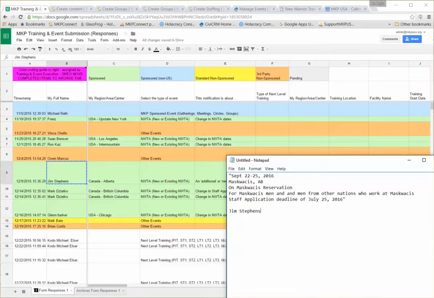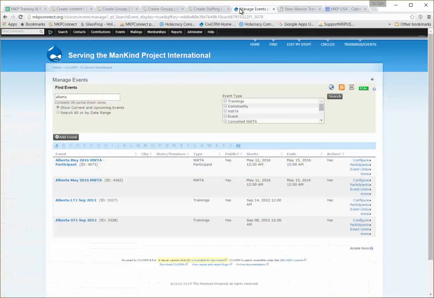I need to additionally get some information. Let's jumpstart that process by going to CiviCRM events, and you can see I've already searched Alberta NWTAs, and they have one in the system for 2016 in May. And what is useful in this manual process is to clone existing trainings and then change the name.